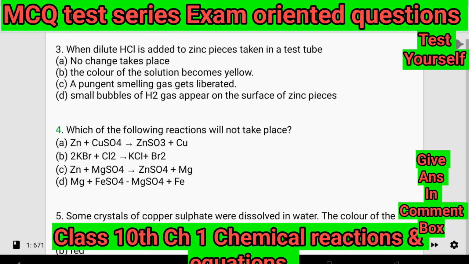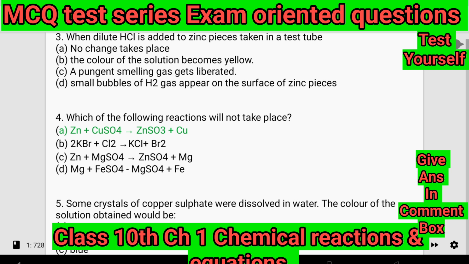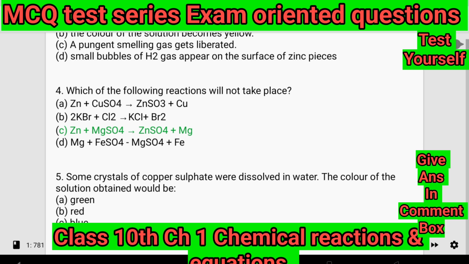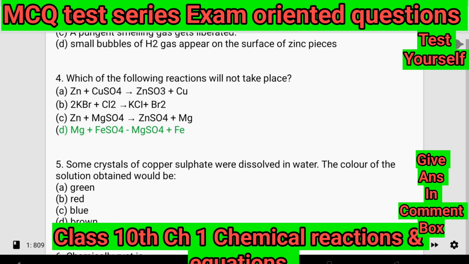4. Which of the following reactions will not take place? A. Zn + CuSO4 → ZnSO4 + Cu. B. 2KBr + Cl2 → 2KCl + Br2. C. Zn + MgSO4 → ZnSO4 + Mg. D. Mg + FeSO4 → MgSO4 + Fe.